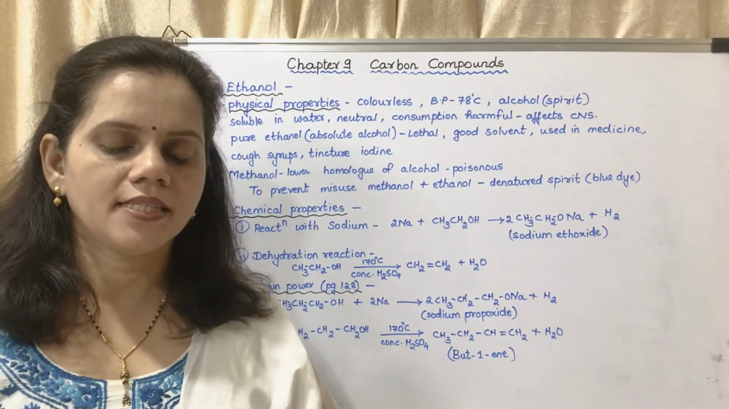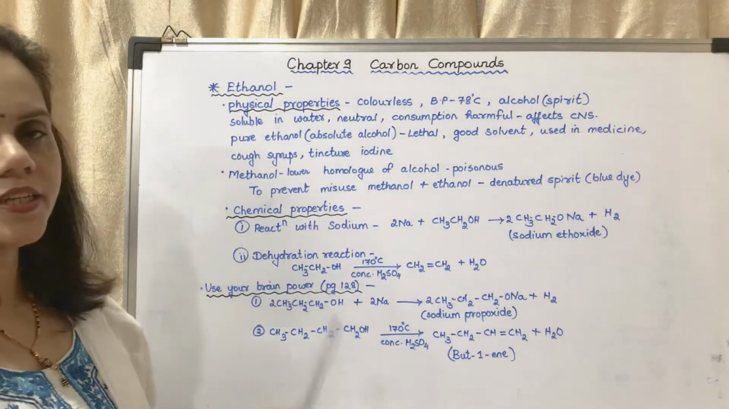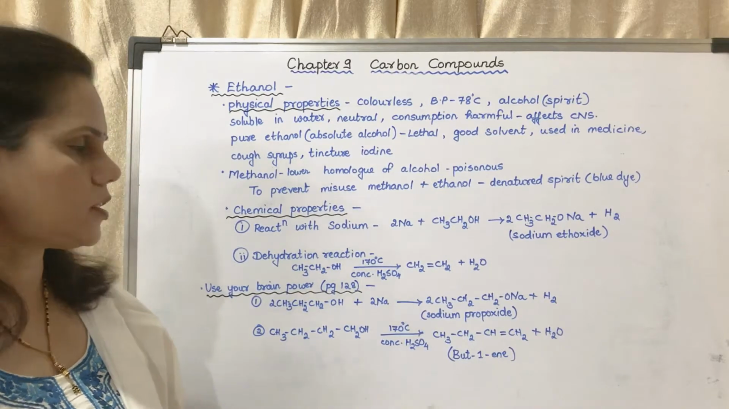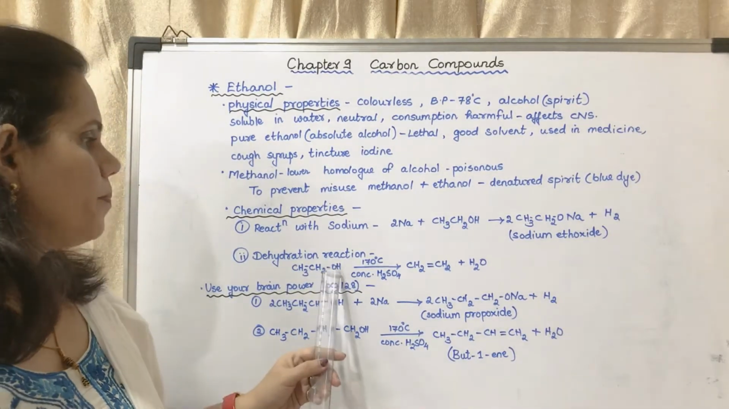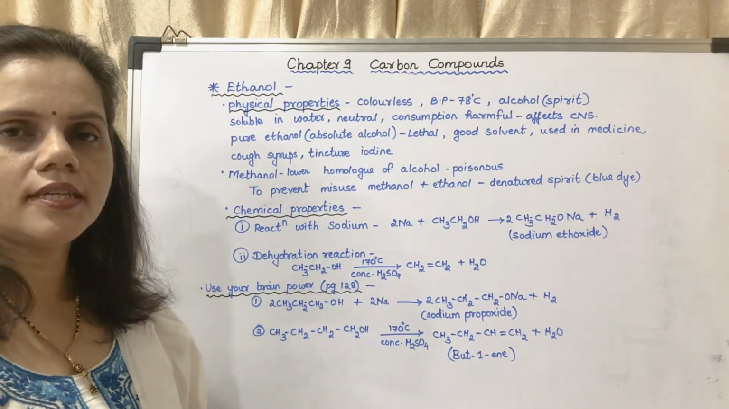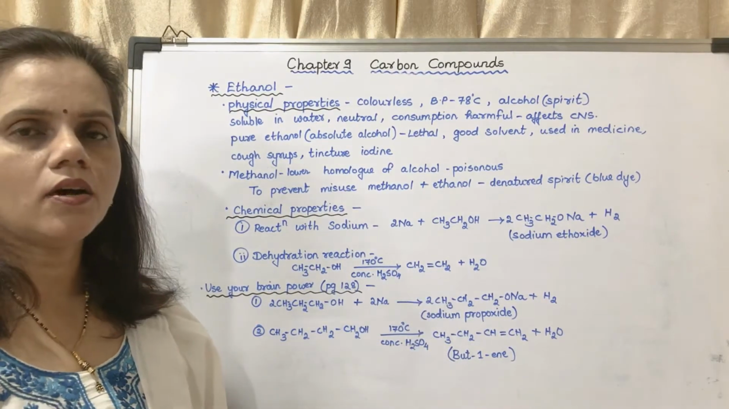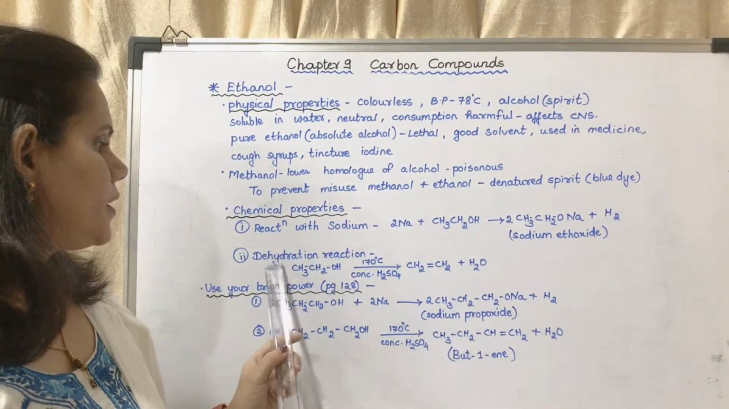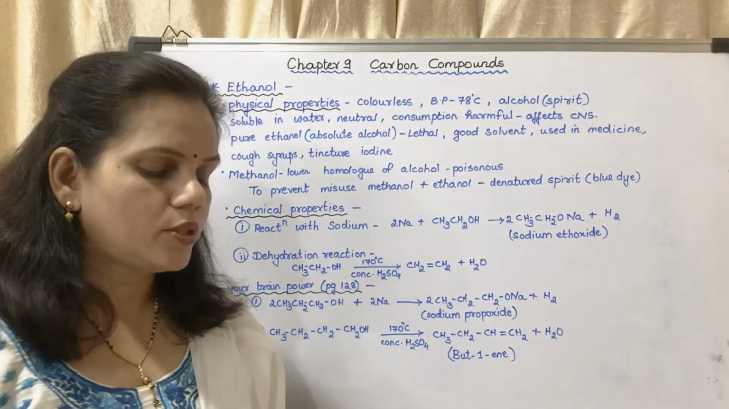Now the next is the dehydration reaction. Dehydration means removal of water. That means water is one of the products. So here CH3CH2OH, that is ethanol, when heated to 170 degrees Celsius in the presence of concentrated sulfuric acid, gets converted into ethene or ethylene and water is removed. As water is removed, it is a type of dehydration reaction. Page number 128.